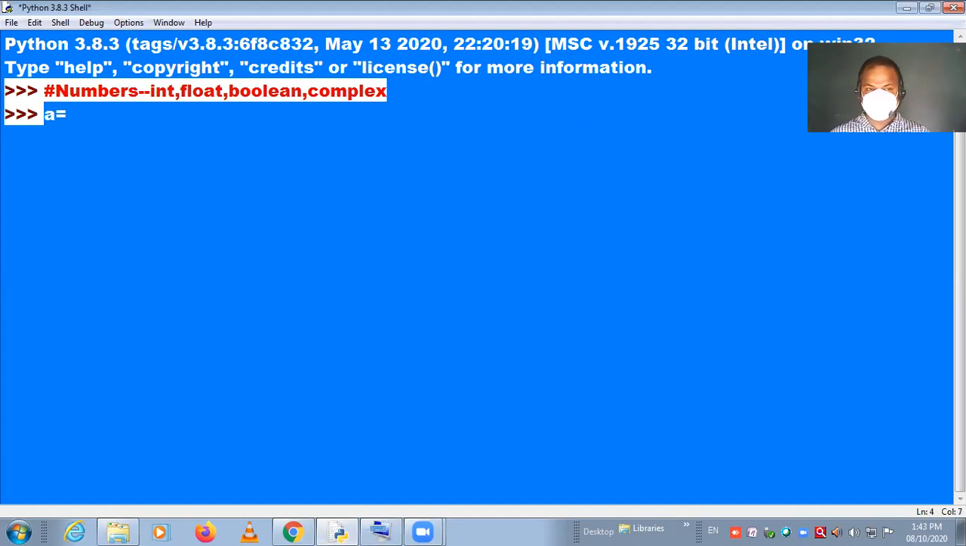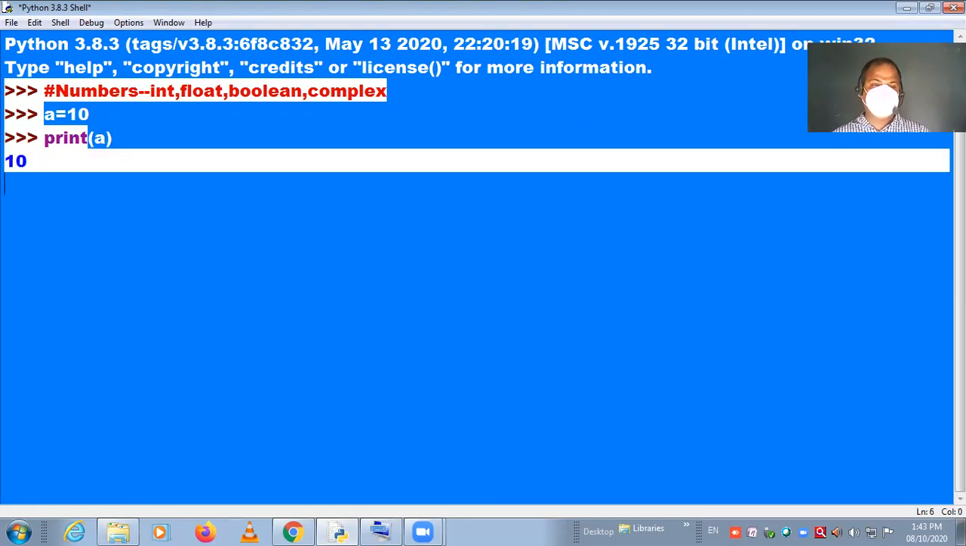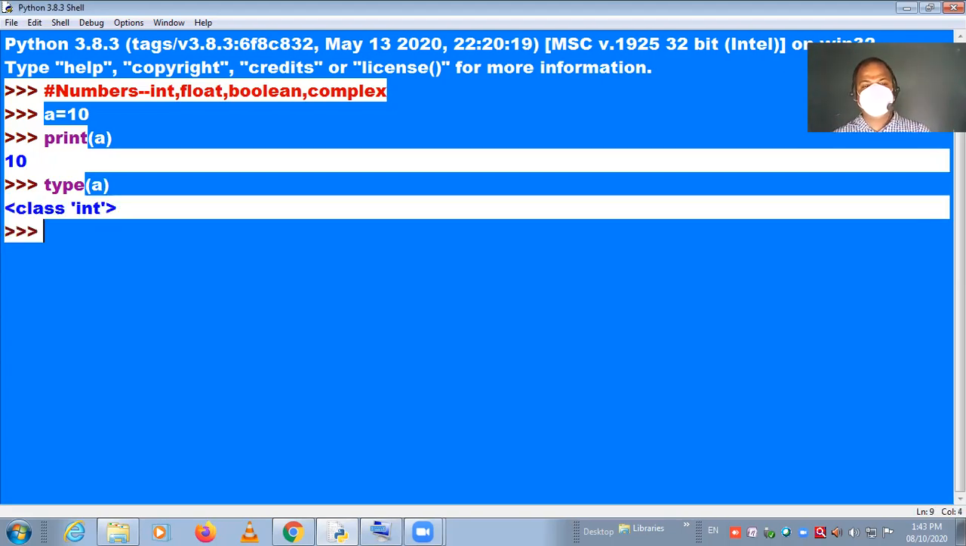Number, suppose a equals 10. If you are willing to print it, what are you going to print? Definitely 10. And suppose you are willing to know the type of a, we can use type in brackets a. It will return int. It shows that a is referring to an integer value.